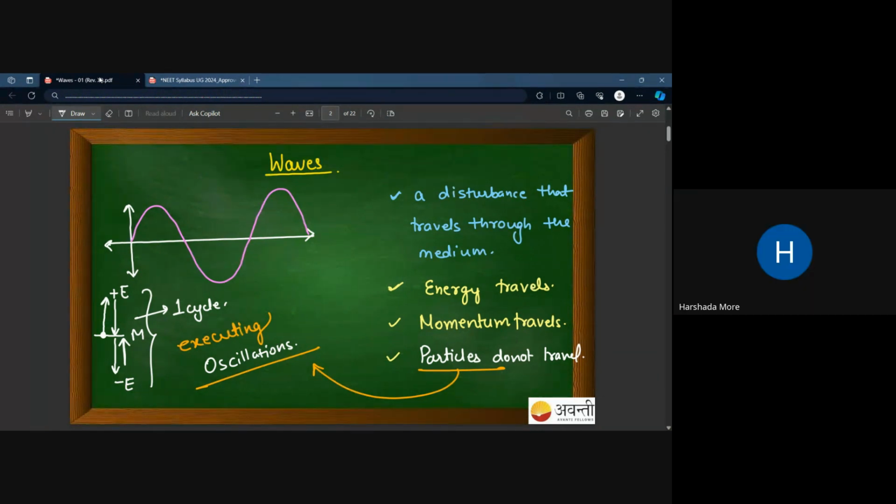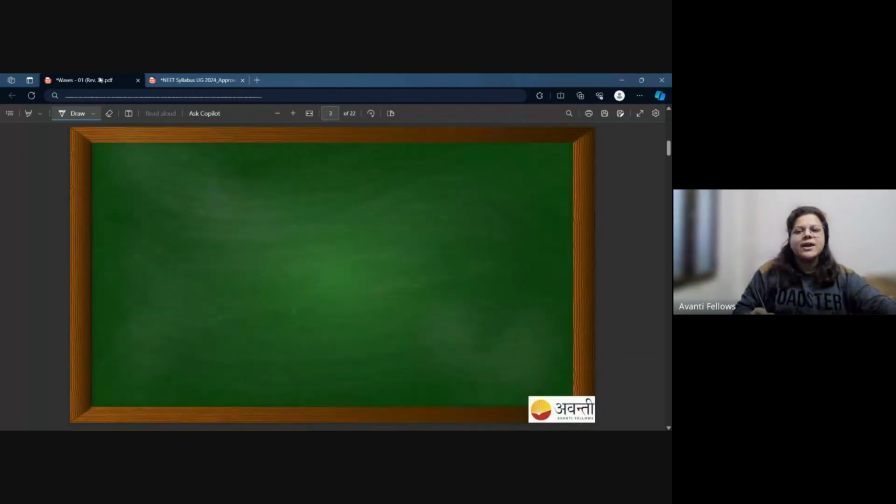Yes, ma'am. Now, if I change the basis of classification, you will get a number of categories of waves. For example, if you understand the previous slide, then you will get the idea that we have two types of motion involved in the wave.